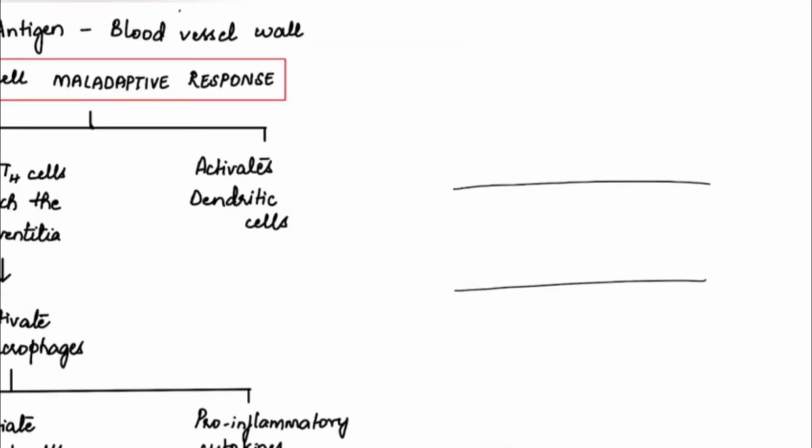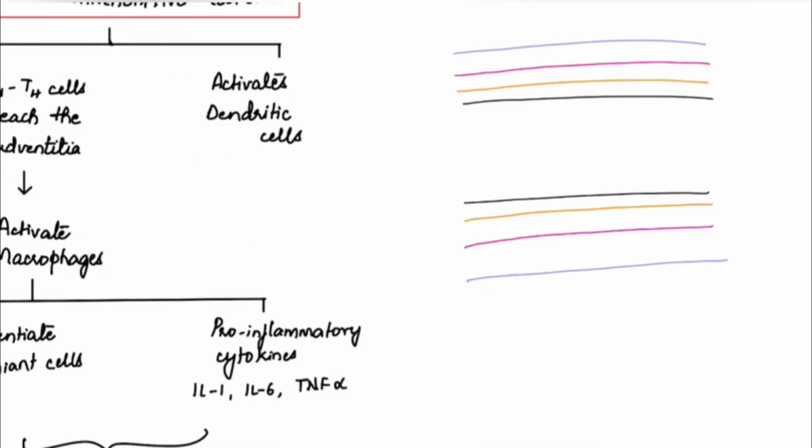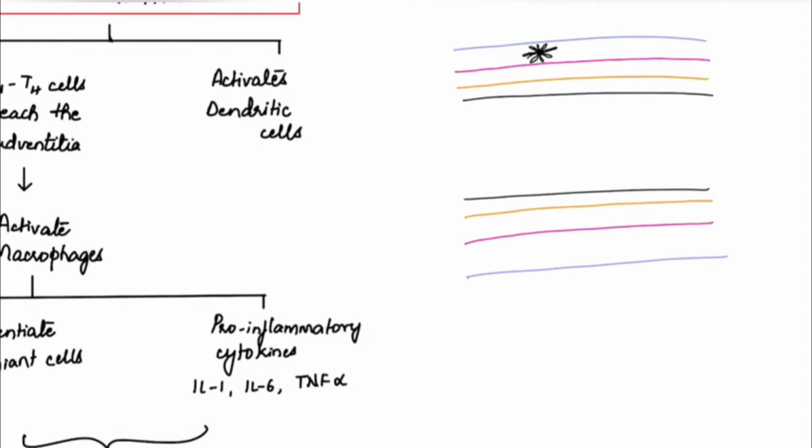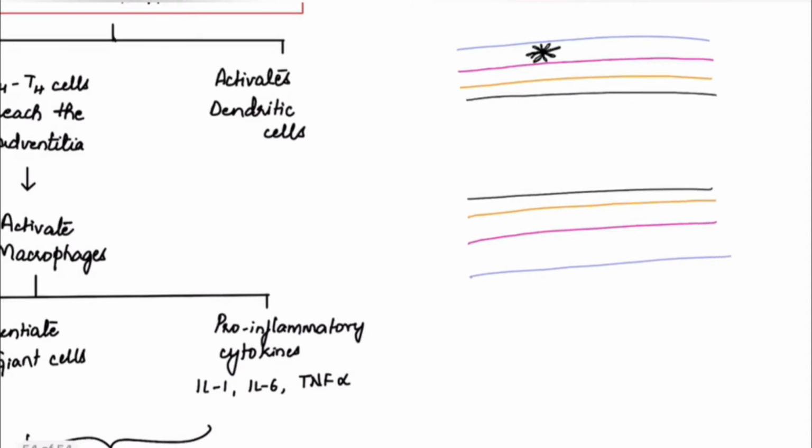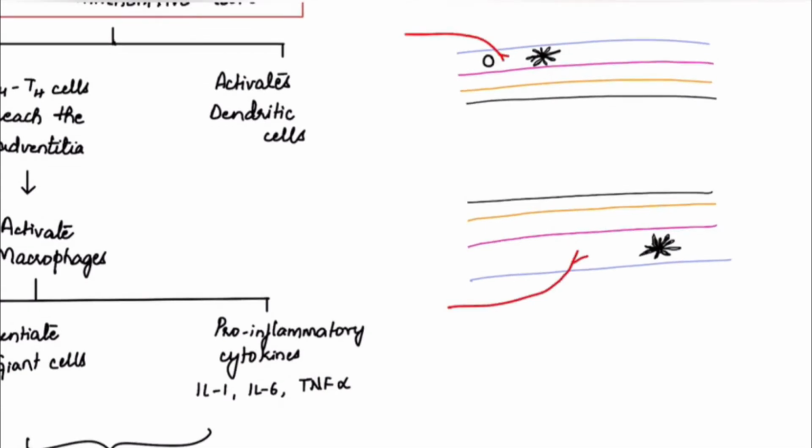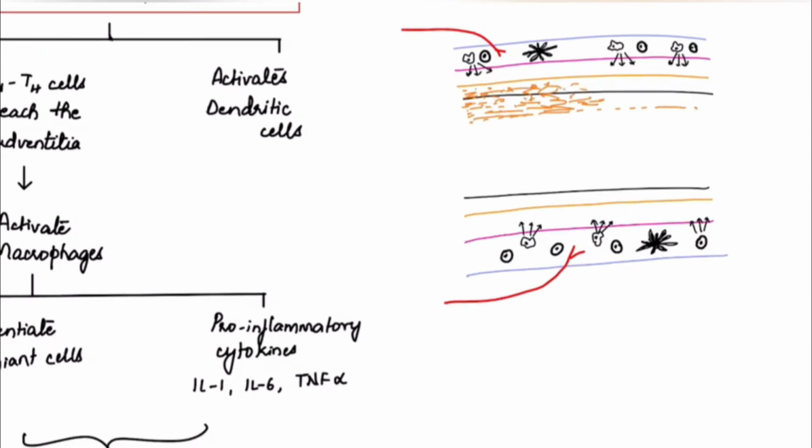So suppose this is the blood vessel. The tunica adventitia has some dendritic cells already residing inside it, and through the vasa vasorum the CD4 T helper cells enter into the adventitia. Now these CD4 T helper cells will then activate the macrophages. These macrophages will release some pro-inflammatory cytokines which will cause intimal proliferation.